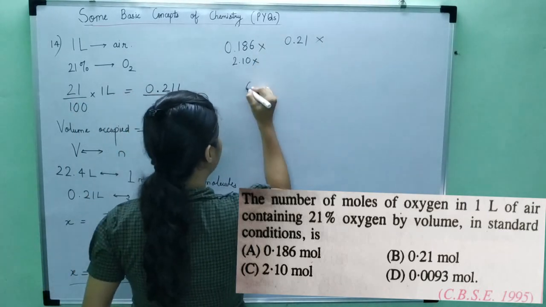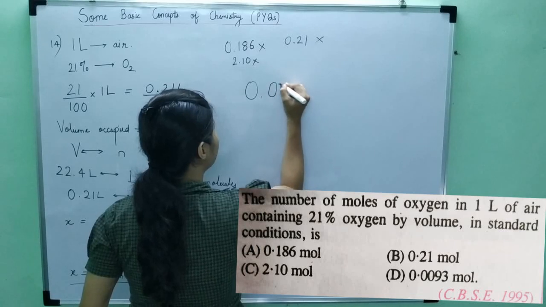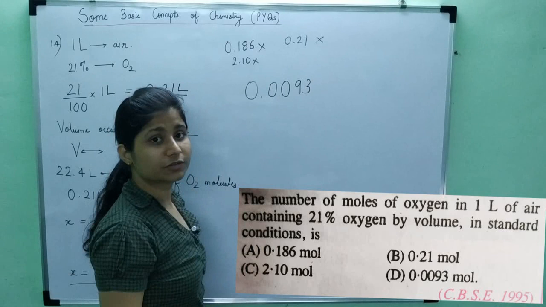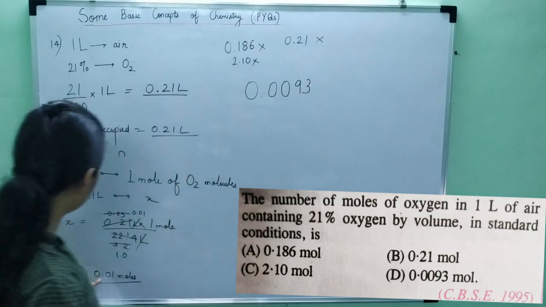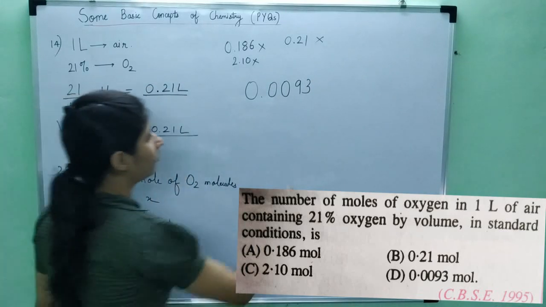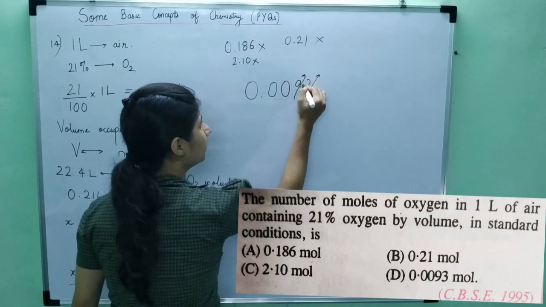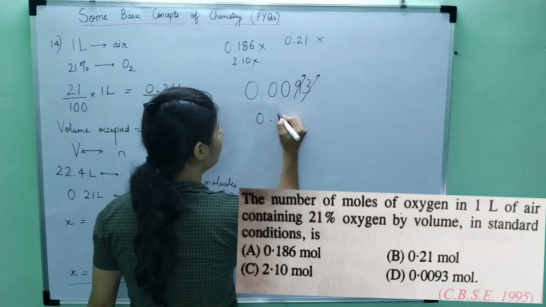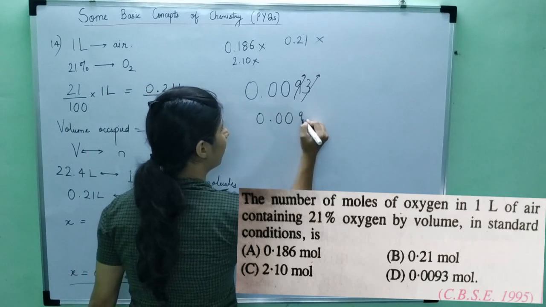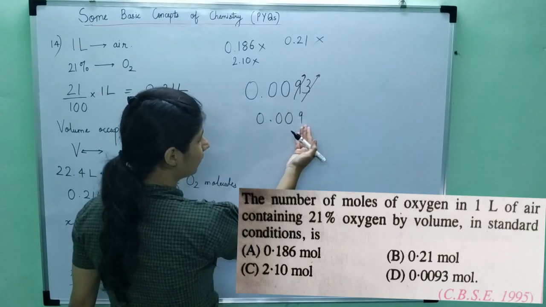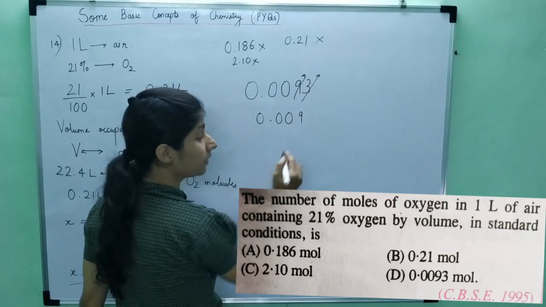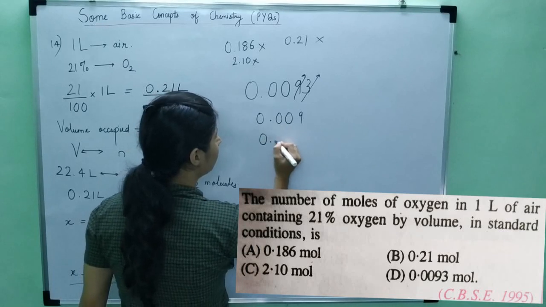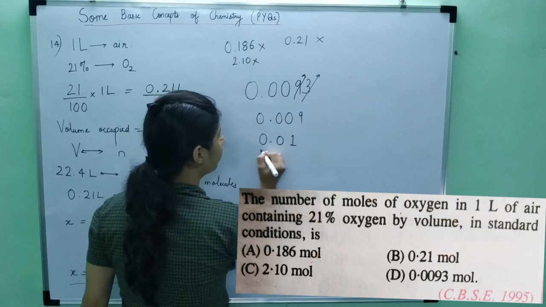Now let's look at the number 0.0093. Do you remember the rounding off? If I have to write this up to 2 digits after the decimal, what do I have to do? I have to round off these two numbers. So if I round off 3, this will come out to be 0.009. Now I have to round off 9. So 9 is what? Greater than 5. If it is greater than 5, the previous number increases by 1 unit. So this becomes 0.01. Right.